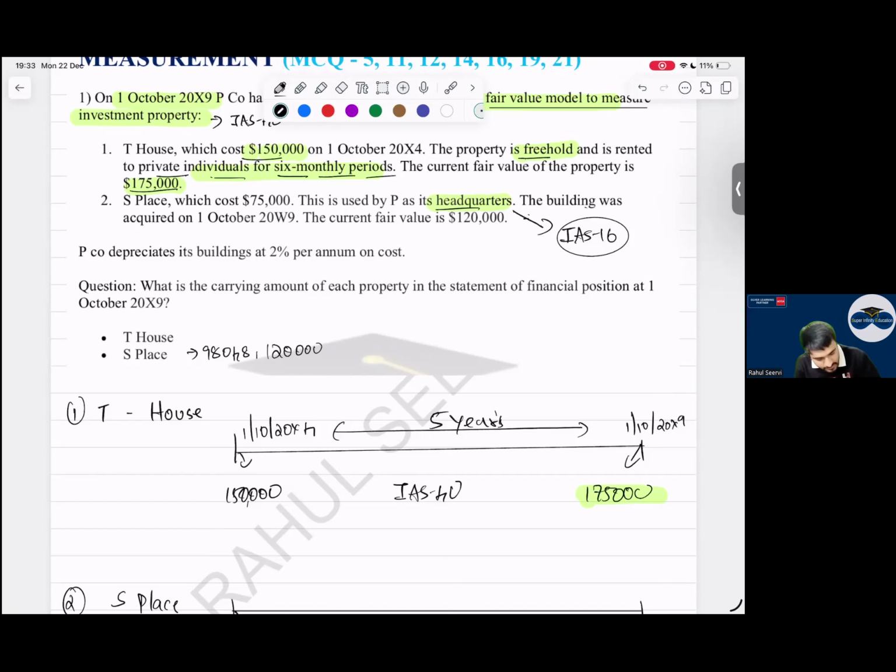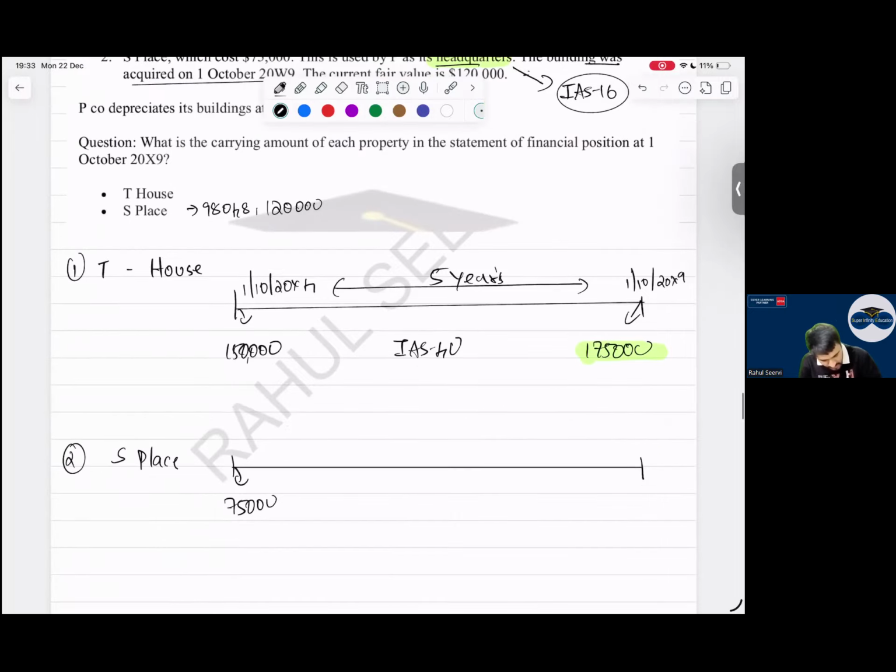Yes, sir. The building was acquired on 1st October 20W9. Alright, this was 1st October 20W9. But today, what is the date? 20X9. Can I say this X is what, everyone? 1. This will be what? 29. How many years? 10 years.